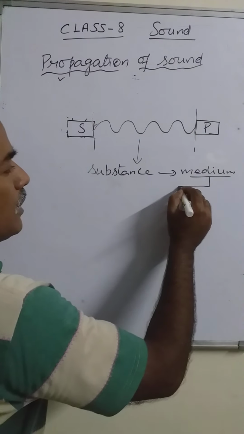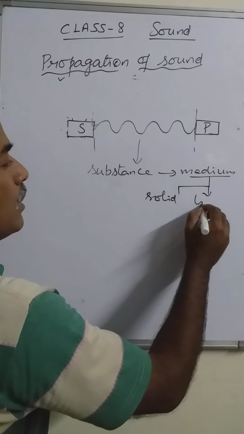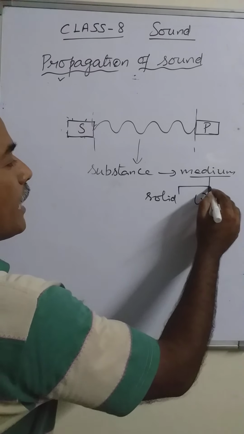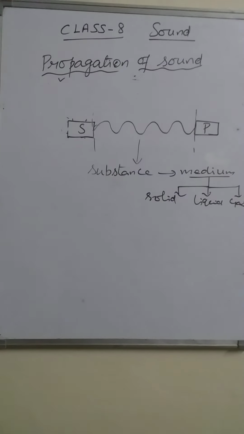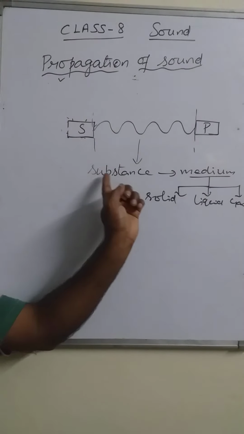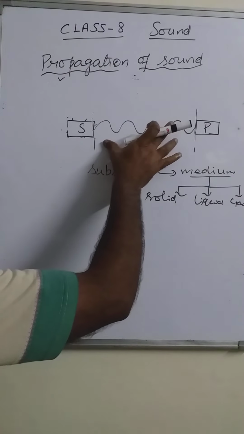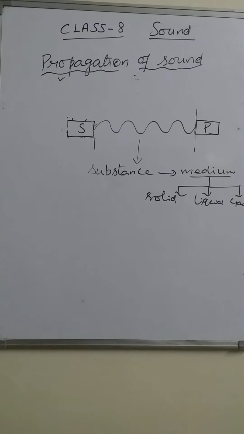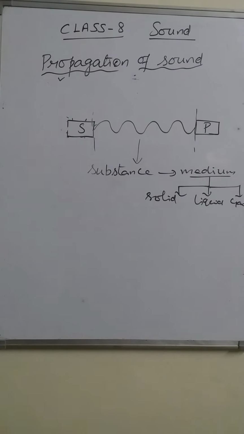It may be solid, liquid, or gas, which means through all states of matter the sound can travel. So here the medium may be solid medium or liquid medium or gaseous medium. Any kind of medium may be present.